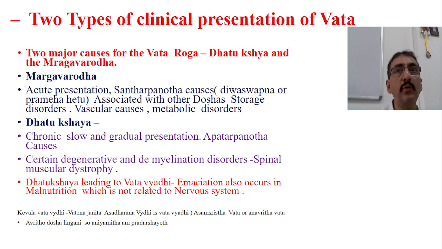So this is not purely Vataja. This is because of Margava Roga caused by that storage material. Storage material is causing the Margava Roga, and the presentation is most of the time acute when it reaches the peak. So many metabolic disorders, vascular causes. See, vascular causes always cause an acute presentation. It may be paralysis, rupture of the vessels, thrombosis, formation of edema leading to compression. Most of the time they are acute presentations. Not most of the time, always they are acute presentations.